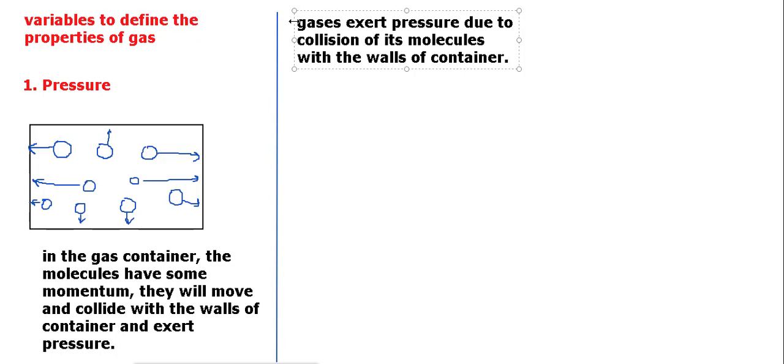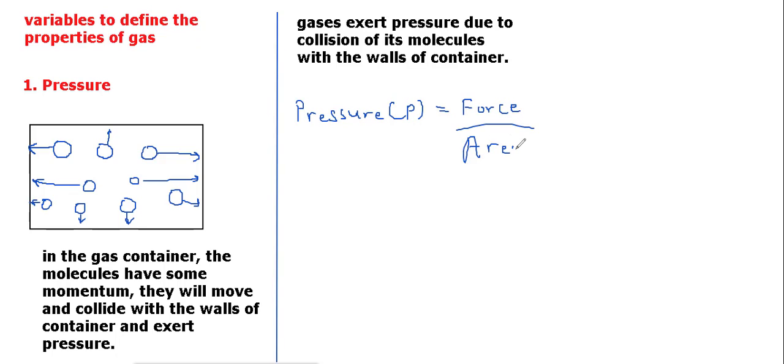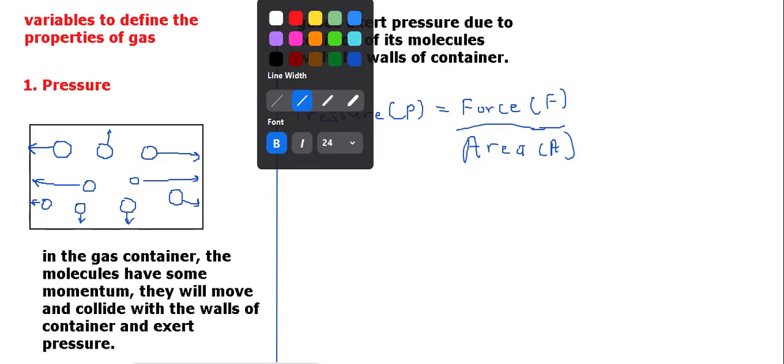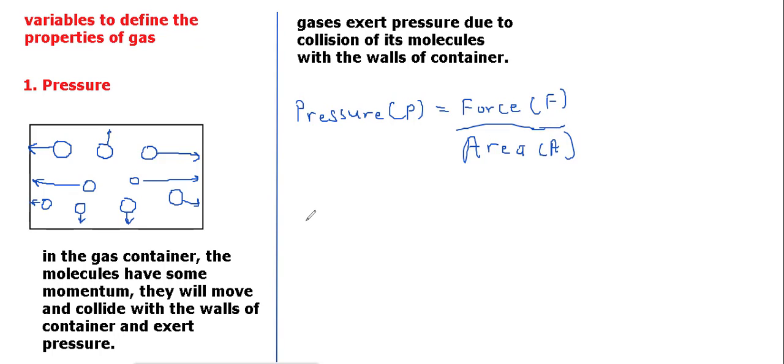This is a container, suppose it is a rectangular container, so an area will be there in that case. So pressure, denoted by the symbol P, is equal to force divided by the area. Force acting per unit area, that we say as pressure, right? So force divided by capital A. So we know that P equals F by A.